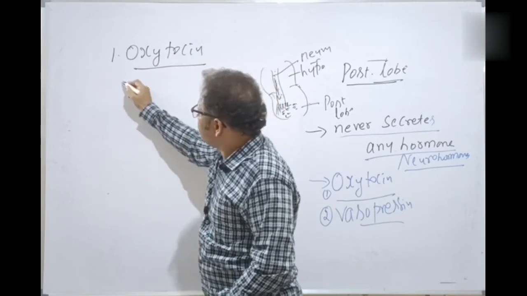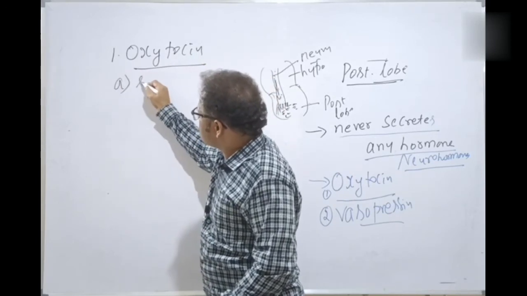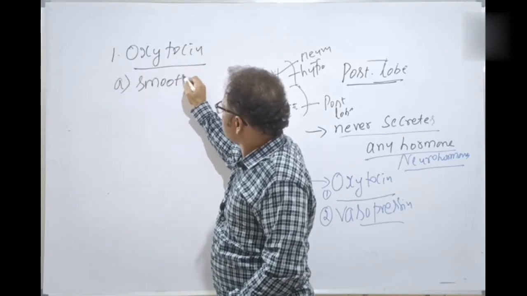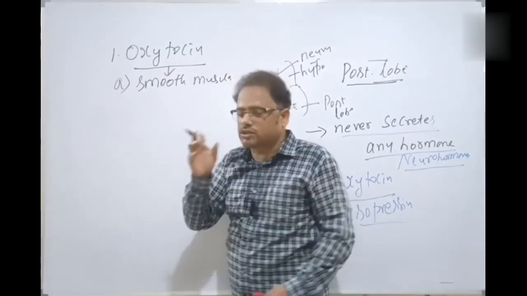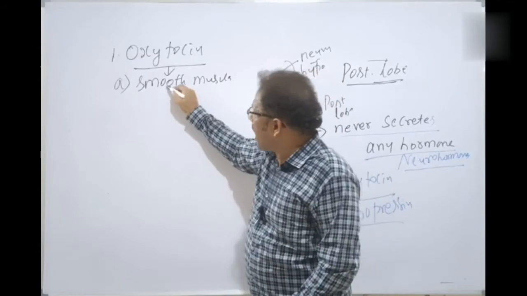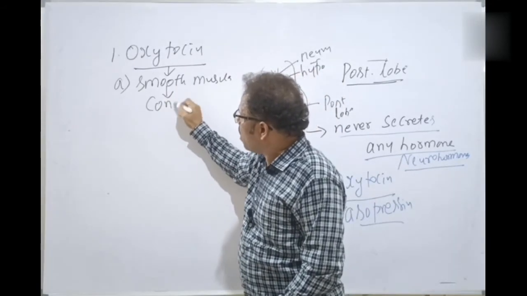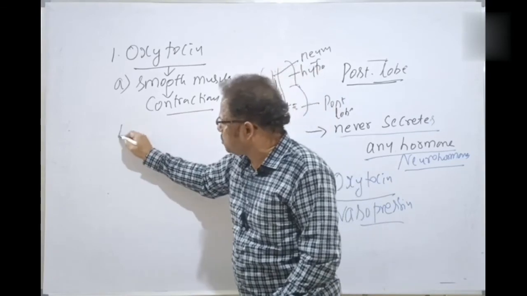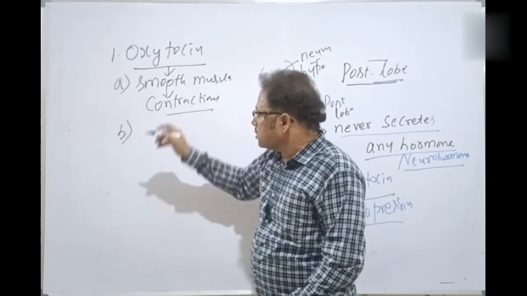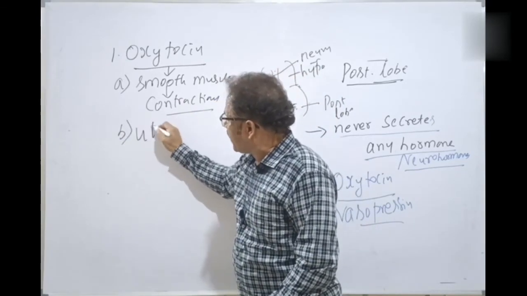Oxytocin, number one, acts on the smooth muscles. Oxytocin acts on the smooth muscles, and when it acts on smooth muscles, they contract. Contraction of the smooth muscles present in the human body. That's the first role. The second role is vigorous uterine contractions.